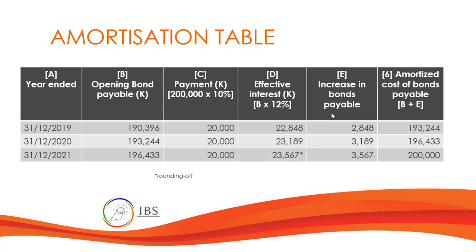If you look at the last effective interest charge, that is only because of a rounding off error. At the end of the period, you must have an ending balance of bonds payable of 200,000 kina. And then later on, of course, you have to pay the bond outstanding.